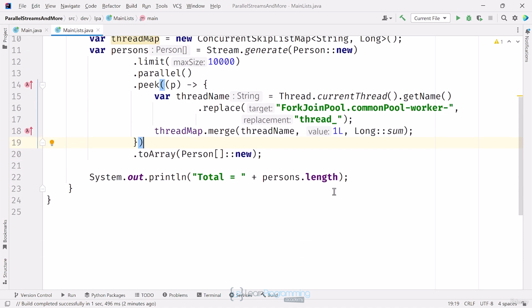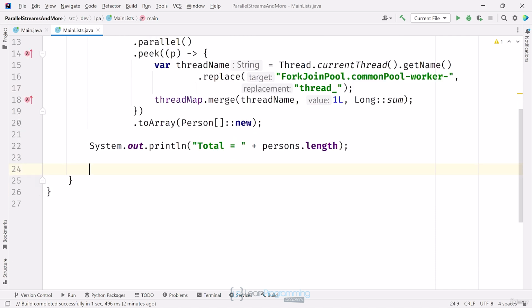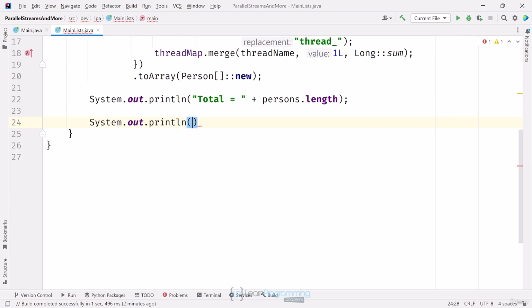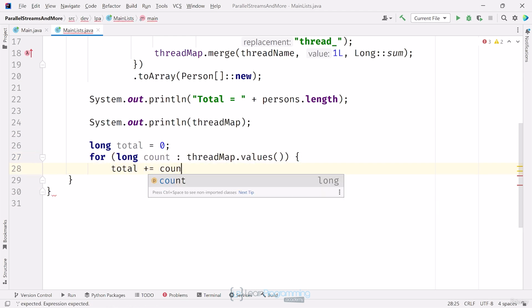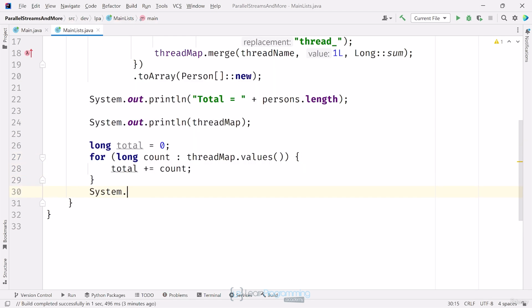Next, I'll print this data out. First, I'll just print out the entire map. Next, I want to add up the values in each entry, so I'll set up a total variable, a long. I'll loop through the thread map's values. I'll add them to total, and I'll print the total, calling it thread counts. If I run the code now,